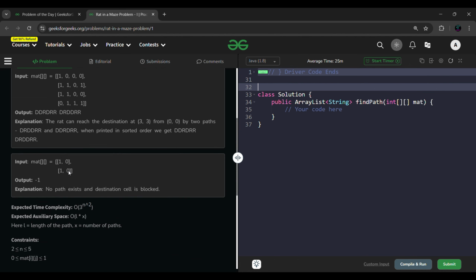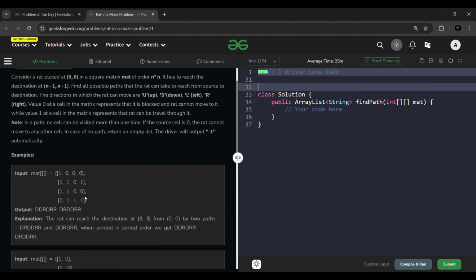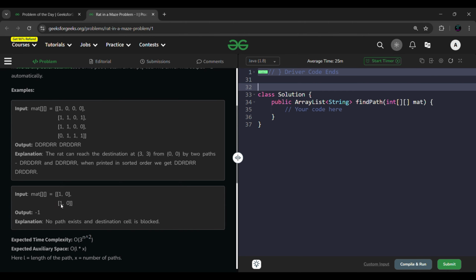You can see in this question the last cell is not 1, it's 0, so there is no chance of reaching this point. The question states that you can only travel on the 1s, you cannot go onto the 0s. Whenever there is a 0, it is just an obstacle. So as it is 0 at the end, there is no possible way, and simply you have to return -1 here.